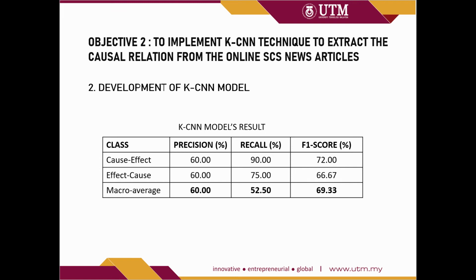The performance for the class cause-effect is good because the knowledge-oriented channel is able to capture causal phrases such as cause, lead to, and result in. However, for the class effect-cause, the performance is low because some sentences contain the word because but do not contain a causal relation. This is because some of the sentences that contain the keyword because are more about describing the sentence or a point, but do not contain a causal relation.